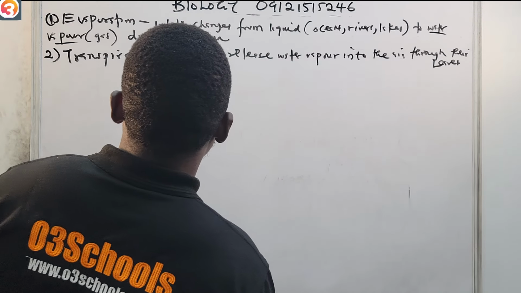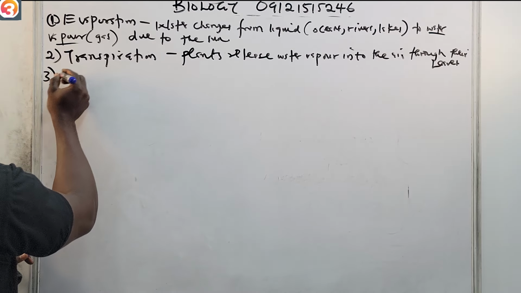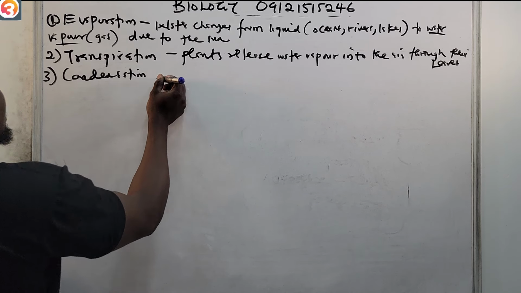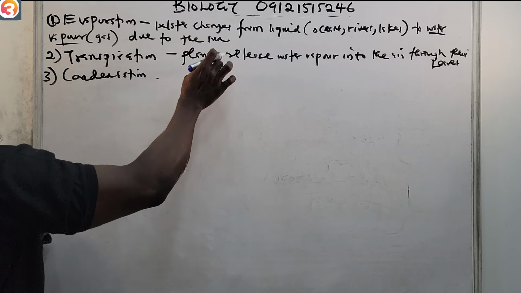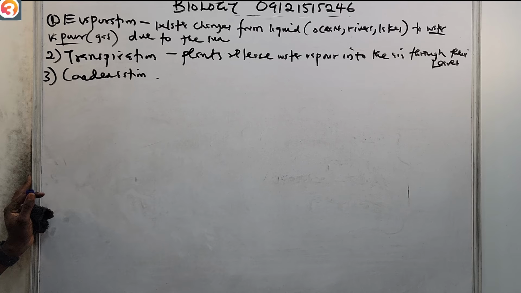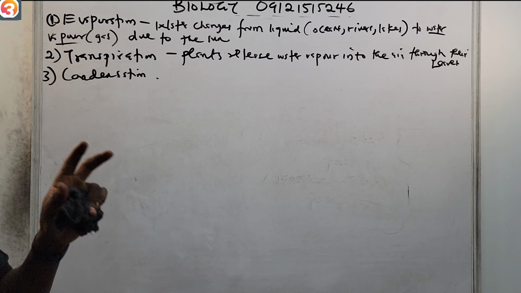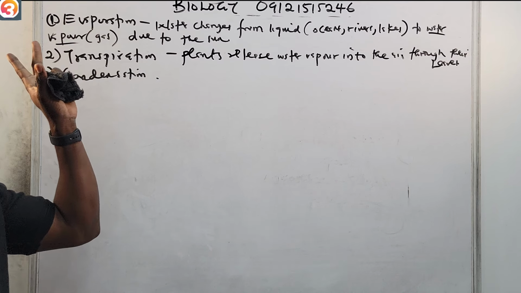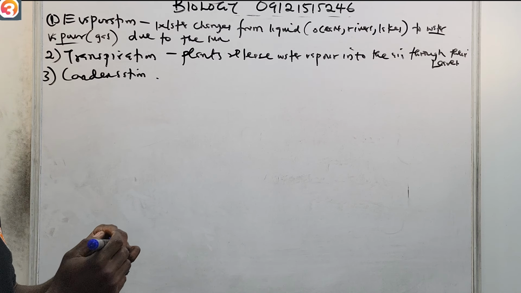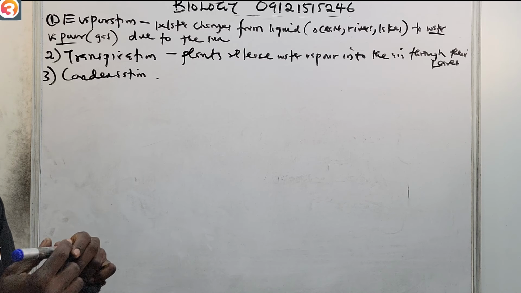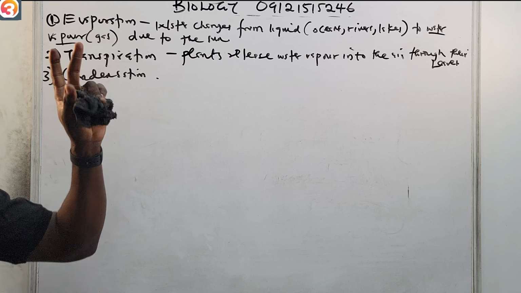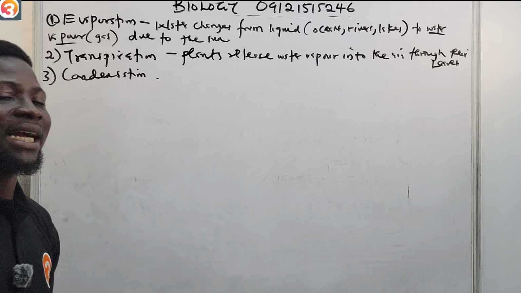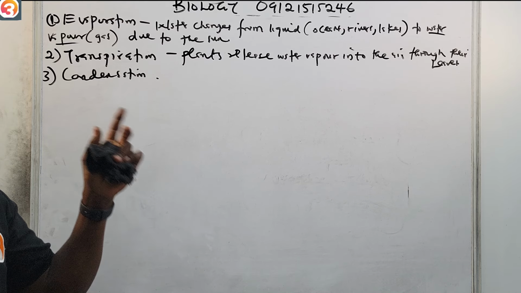Then also we have condensation. Now this water vapor that is released into the atmosphere will cool down. Now that it has been heated up, when it gets up high, it cools down, and then it forms droplets and forms clouds. When all those clouds come together, it falls back as rain, as precipitation that we are talking about.